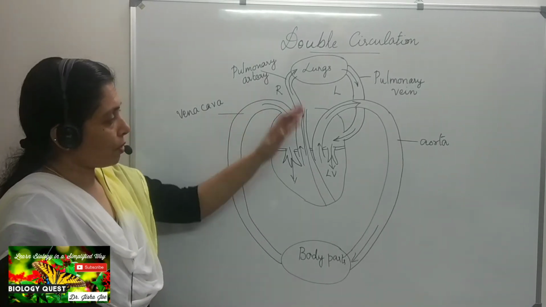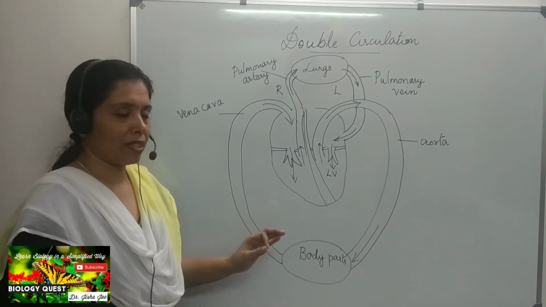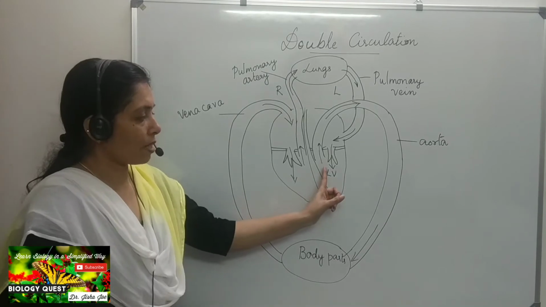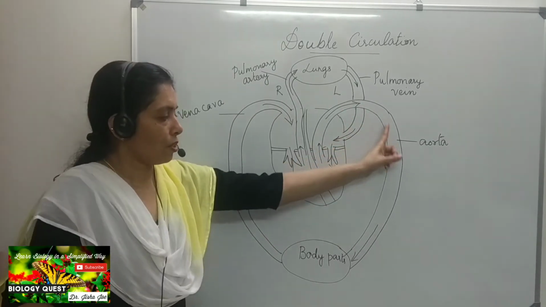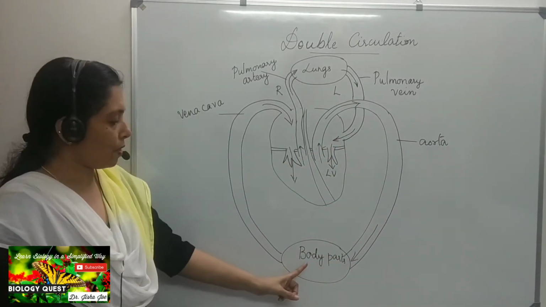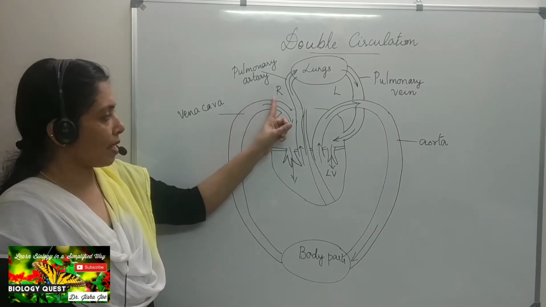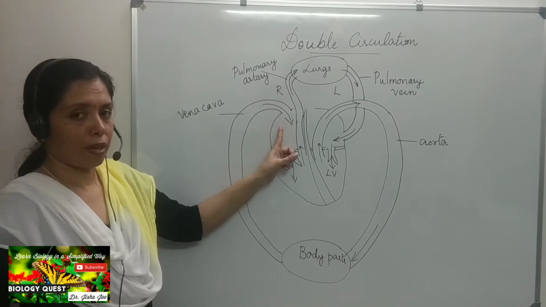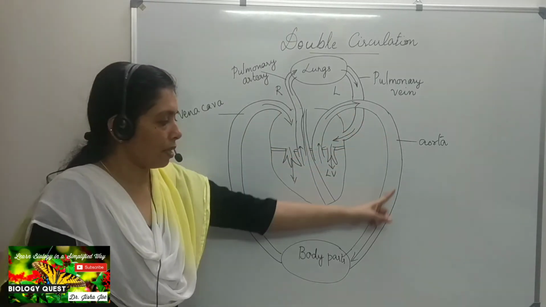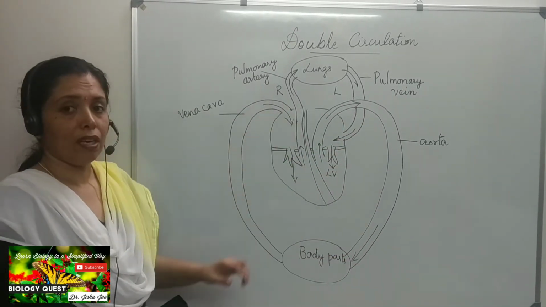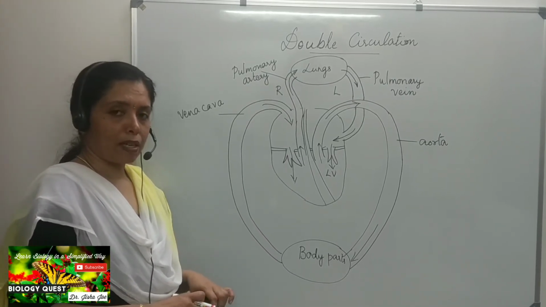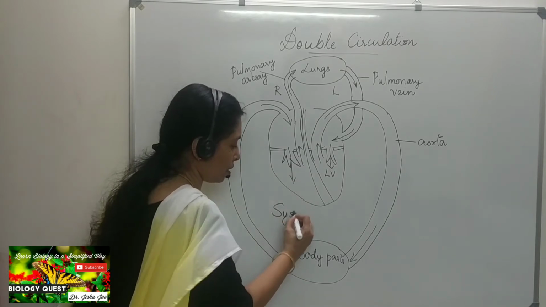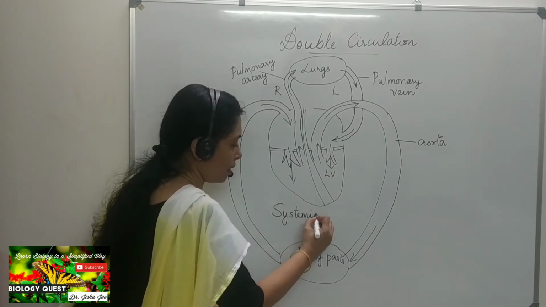And if you look at the figure, you can see two circulations here. One is a long circulation. Can you see, starting from the left ventricle to the different body parts, and from the different body parts through the vena cava, entering the right auricle. So that is a long circulation, and this long circulation which supplies blood to the body parts is called the systemic circulation.